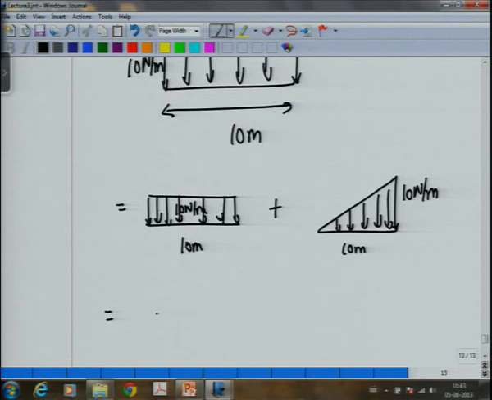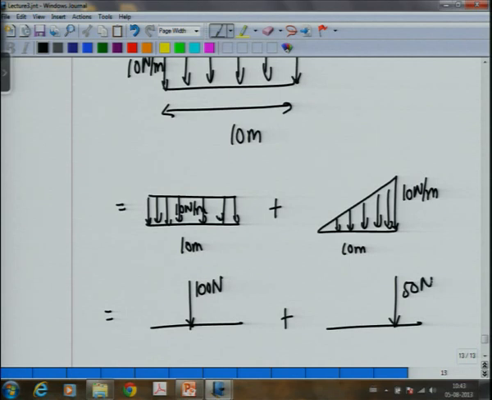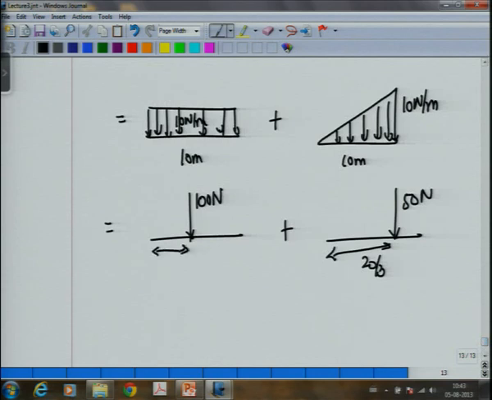This is equal to 100 newtons plus 50 newtons, acting at 20 by 3 and 5, and then you use the composite formula to find where it acts.